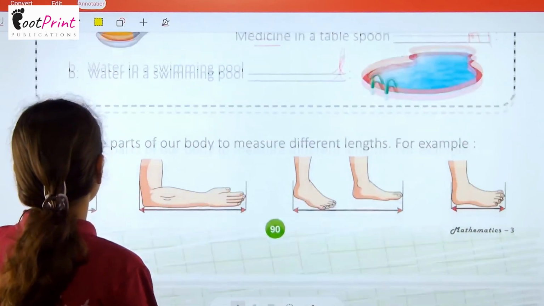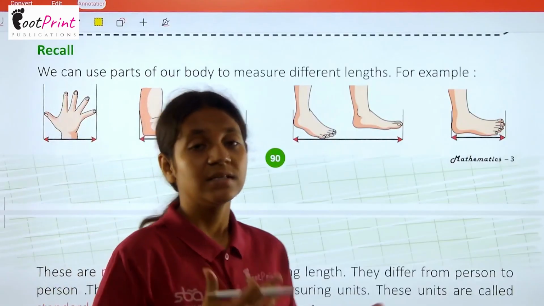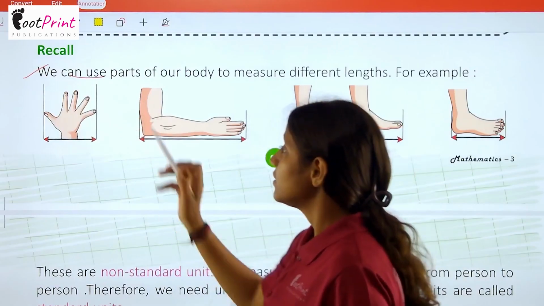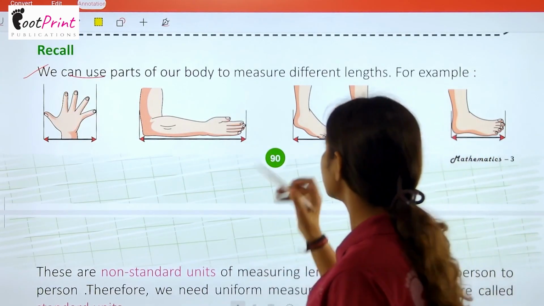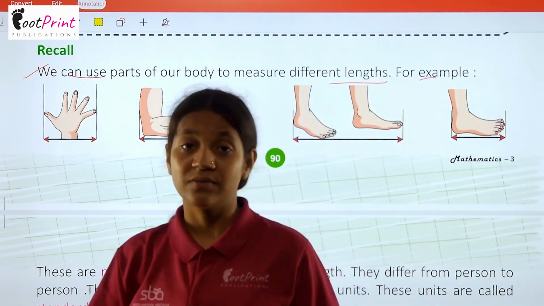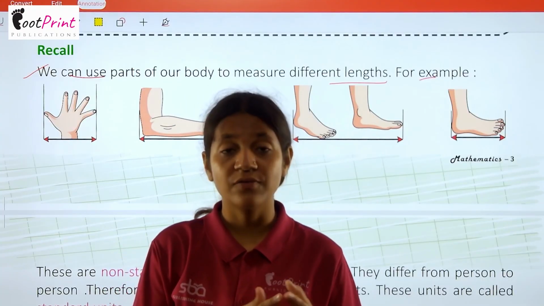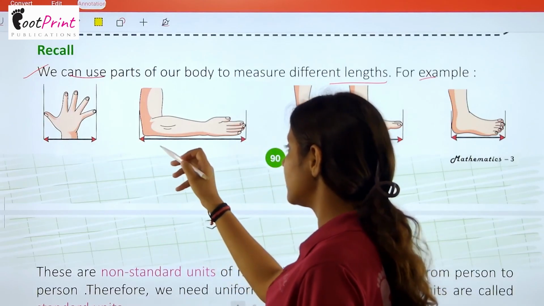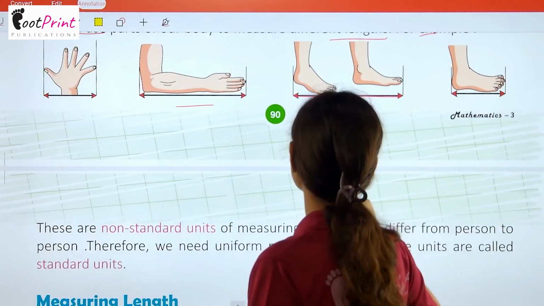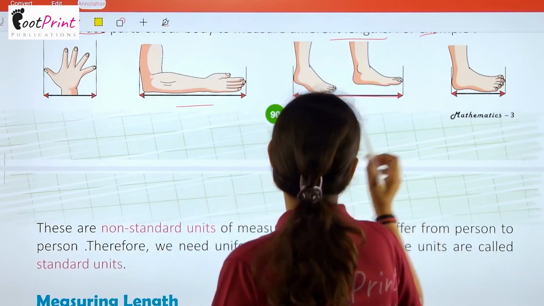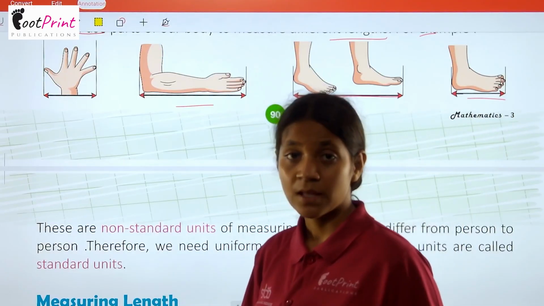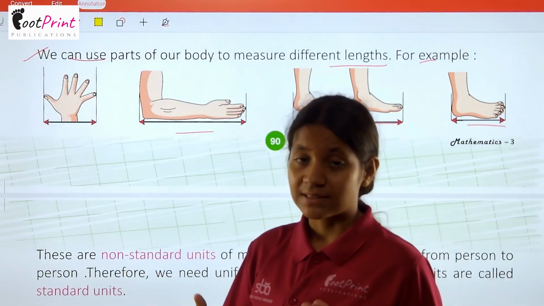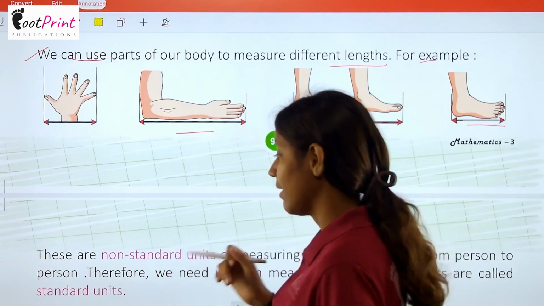Okay. Now we have recall. So let's recall the concept of previous classes. We can use parts of our body to measure different lengths. For example, here we can see हम अपनी body part से भी काफी सारी चीजों को measure करते हैं. For example, this is the hand, palm, and this is again hand. We are using here a footstep, and here we are using a foot. So this is how we can use our body parts, our hand, our leg to measure the length.